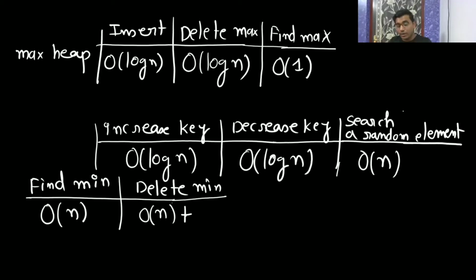Now after deletion, you have to make the tree a complete binary tree again. So you have to call build heap, and build heap is going to take big O of n.